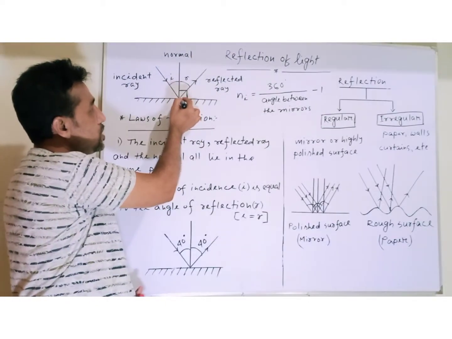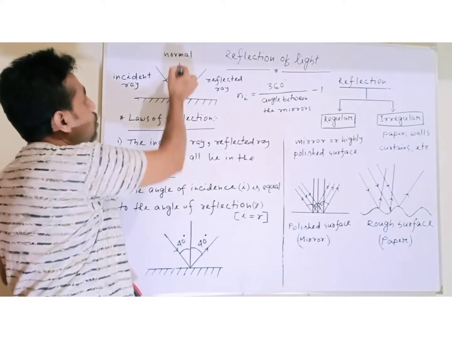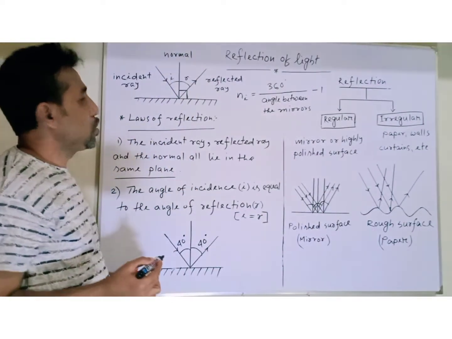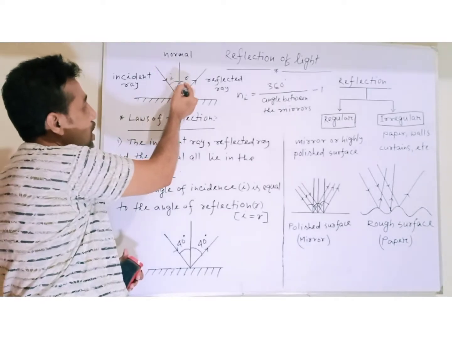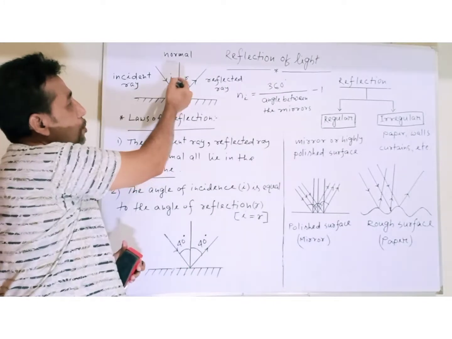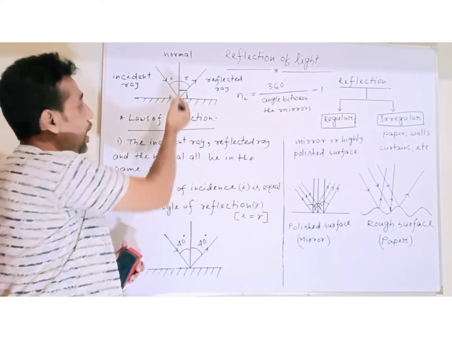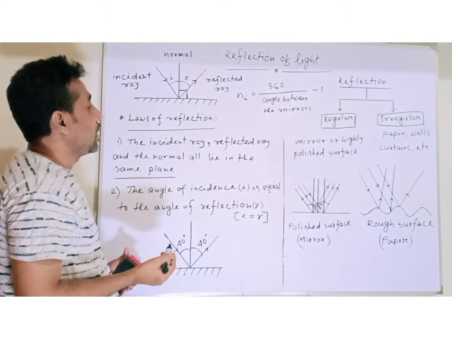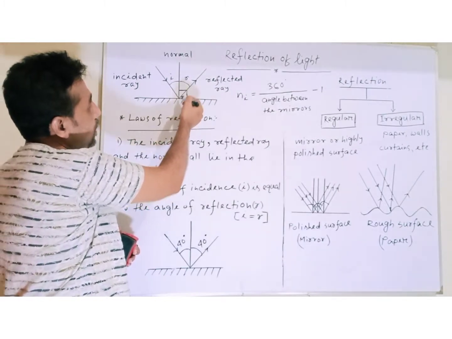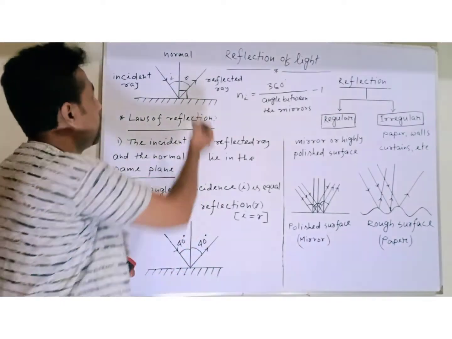Now, at the point of incidence, we imagine a perpendicular line called the normal. It is needed to measure the angle of incidence and the angle of reflection. The angle made by the incident ray with the normal is called the angle of incidence, denoted by I. And the angle made by the reflected ray with the normal is called the angle of reflection, denoted by R.